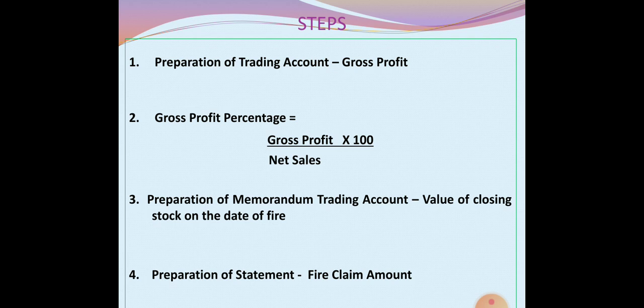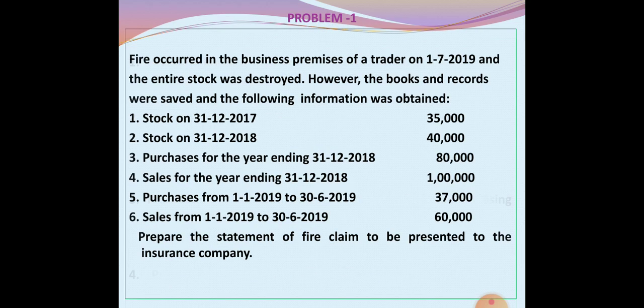First step, we have to prepare the trading account to ascertain the gross profit. Second step, gross profit percentage. Gross profit percentage is equal to gross profit into 100 divided by net sale. Third step, preparation of memorandum trading account to ascertain the value of closing stock on the date of fire. And the last step, preparation of statement to ascertain the fire claim amount.